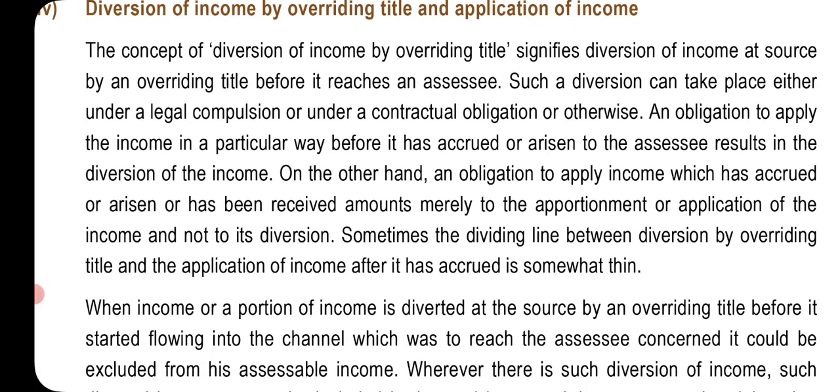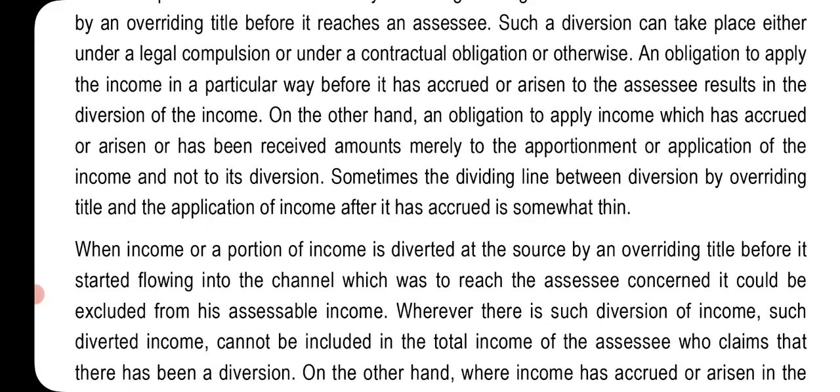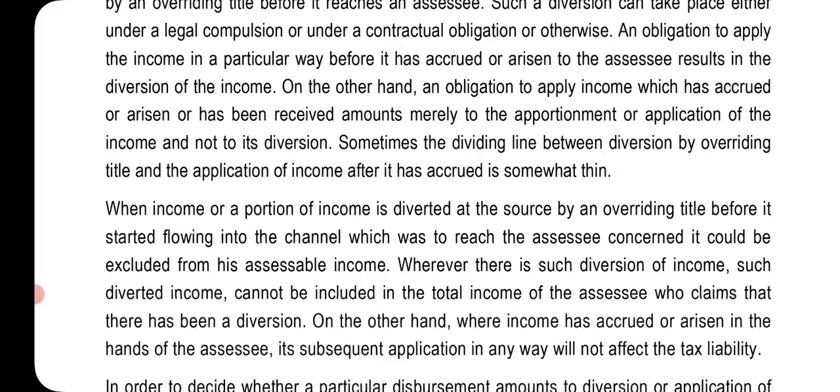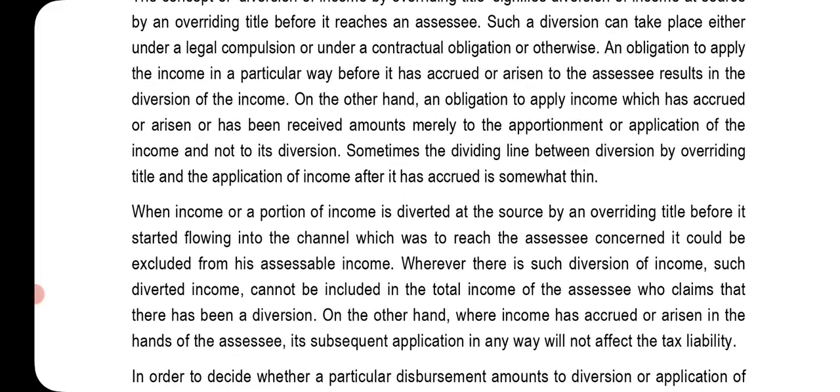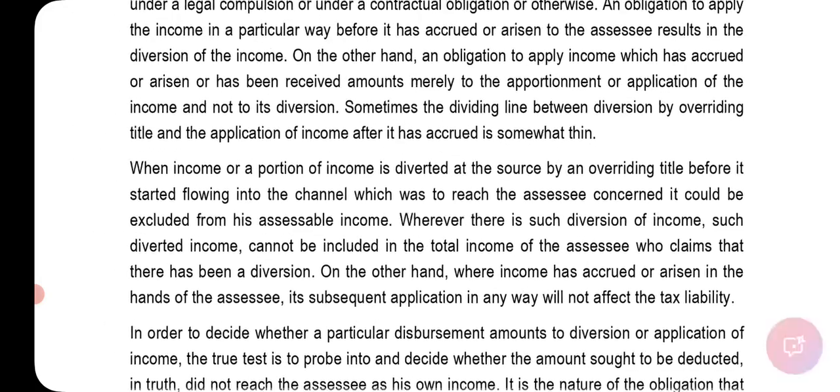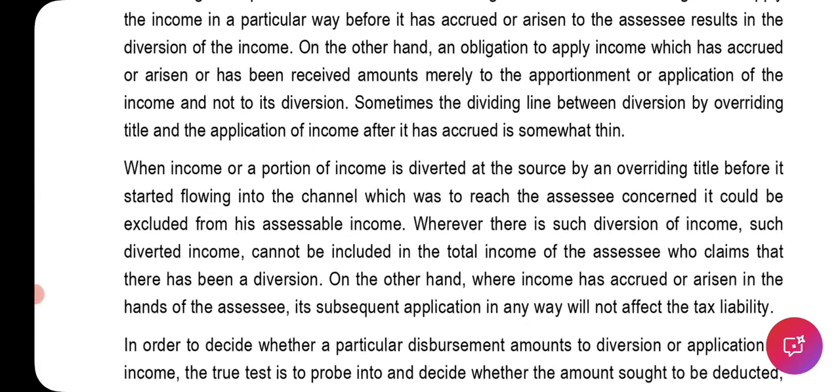Diversion of income by overriding title and application of income. The concept of diversion of income by overriding title signifies diversion of income at source by an overriding title before it reaches an SSC. Such a diversion can take place either under legal compulsion or under a contractual obligation or otherwise. An obligation to apply the income in a particular way before it has accrued or arisen to the SSC results in the diversion of income. On the other hand, an obligation to apply income which has accrued or arisen and has been received amounts merely to the apportionment or application of the income and not to its diversion.